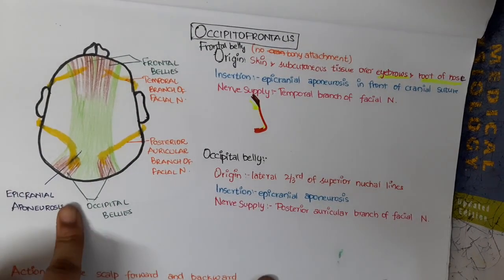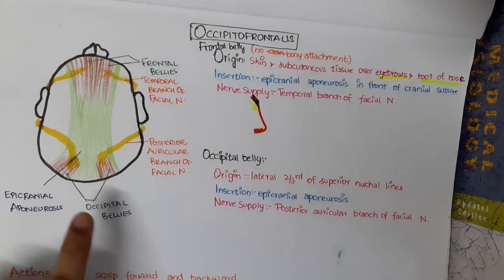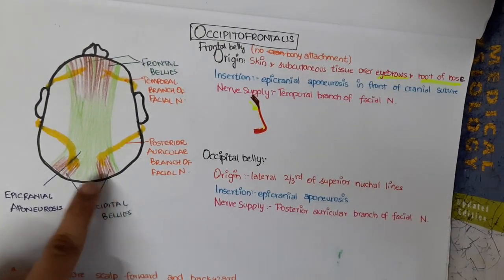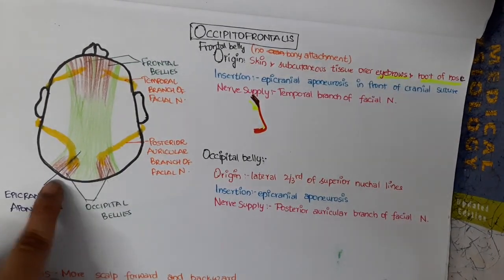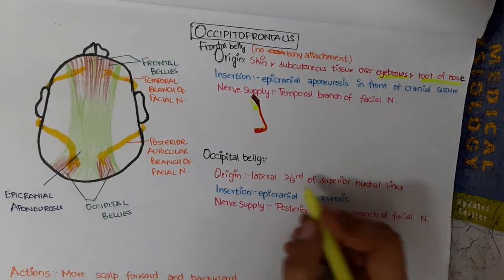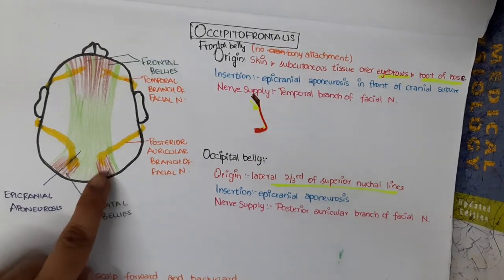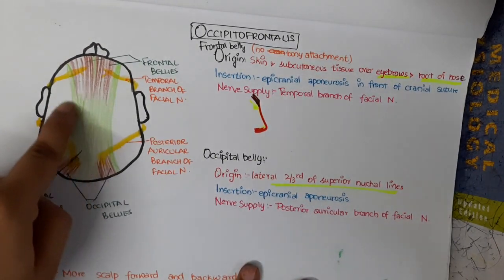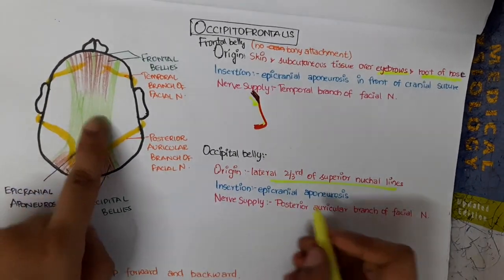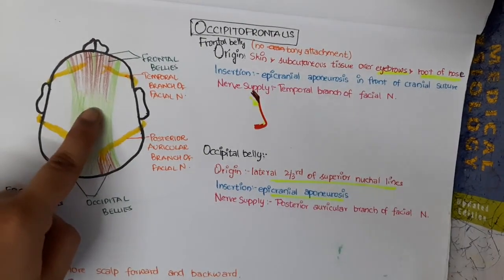Then if you see the occipital belly, it gets its origin from the lateral two-thirds of the superior nuchal lines, and it gets inserted into the epicranial aponeurosis. This is the epicranial aponeurosis where it gets inserted.